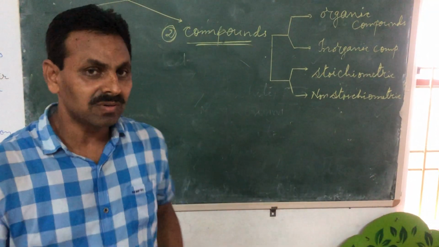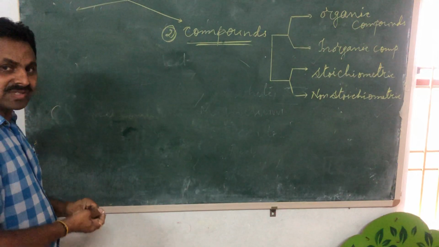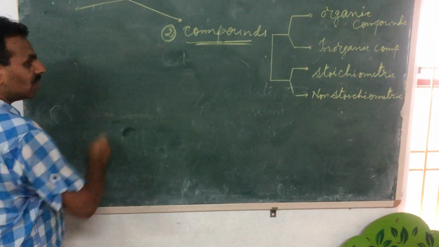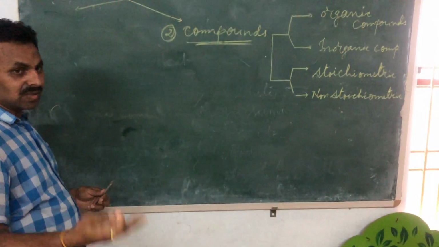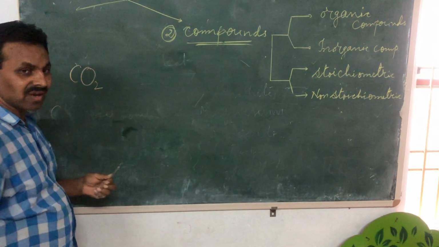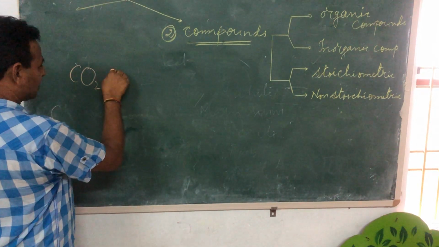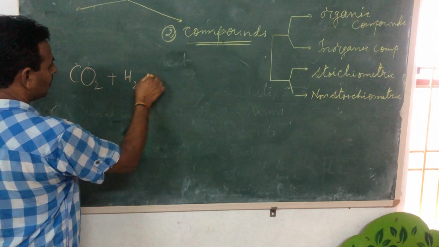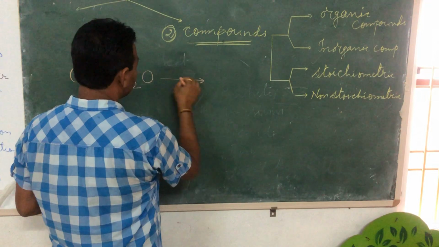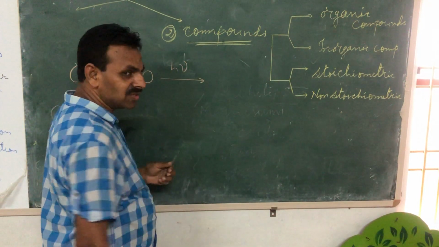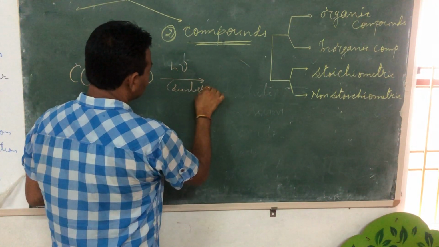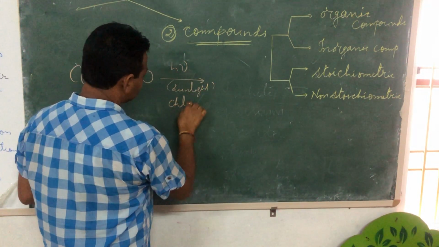Now I'm going to write an equation which you know very well, photosynthesis, which happens in plants. How do the plants do the photosynthesis process? Plants use carbon dioxide plus water, CO2 plus H2O, in presence of sunlight, we write h nu, and chlorophyll.